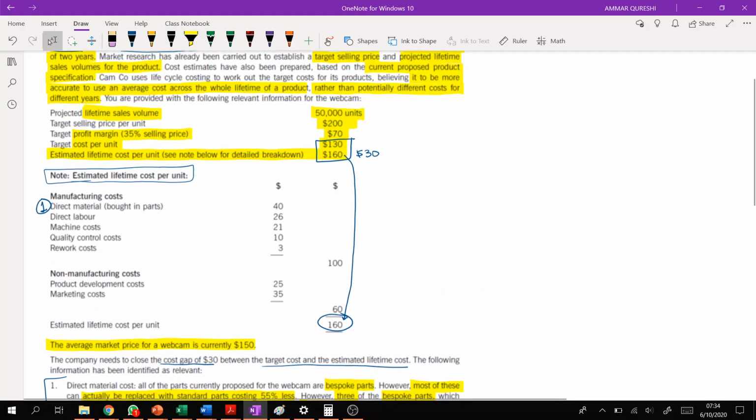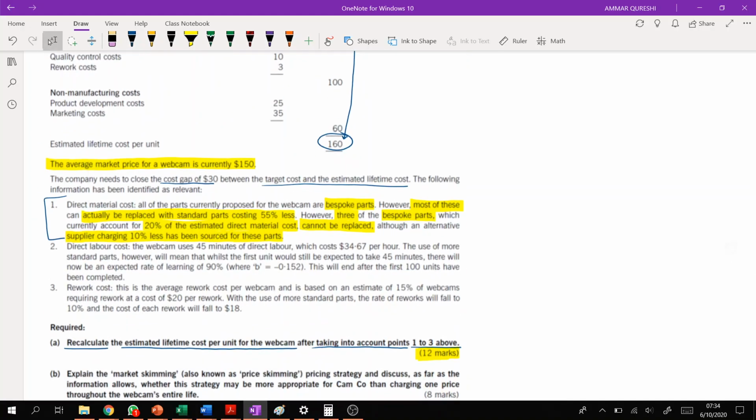The second one is direct labor cost. Direct labor cost is this one. Now, the webcam uses 45 minutes of direct labor, which costs 34.67 per hour. The use of more standard parts, however, will mean that while the first unit would still take 45 minutes, there will now be an expected rate of learning of 90%, where b is minus 0.152. b is usually given in all questions.